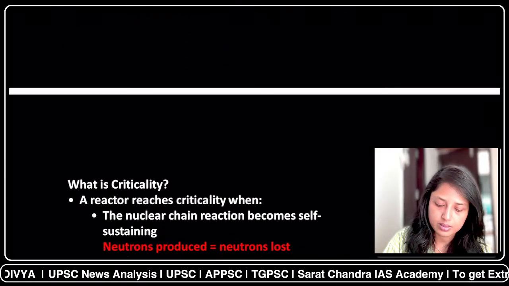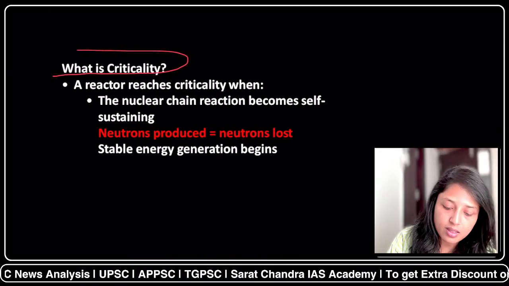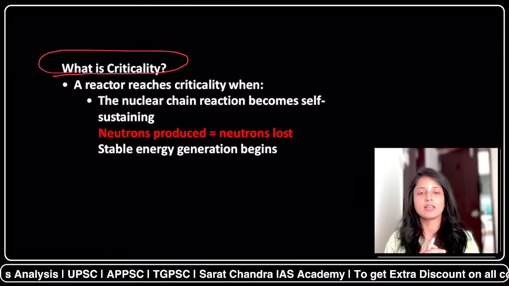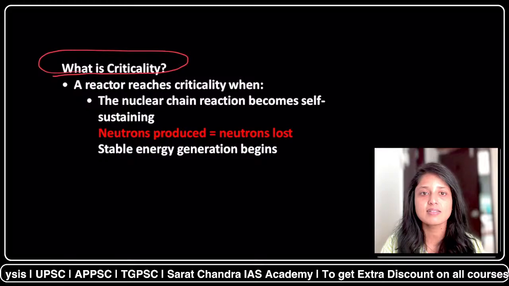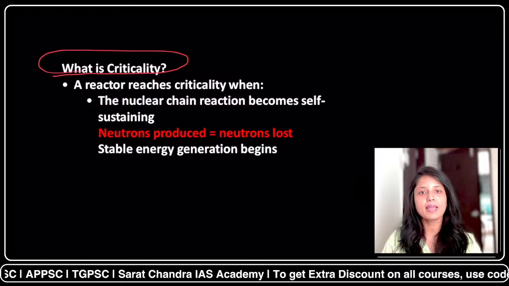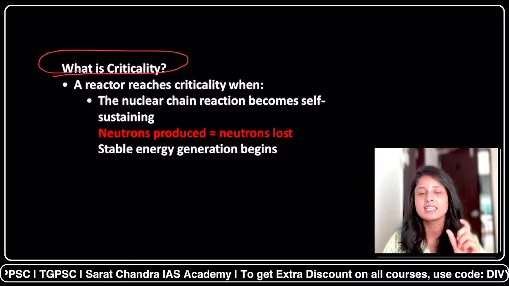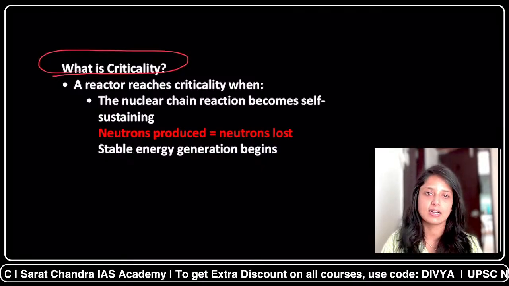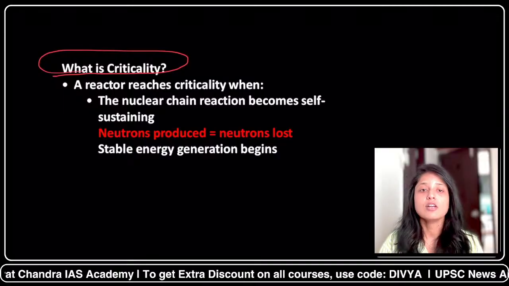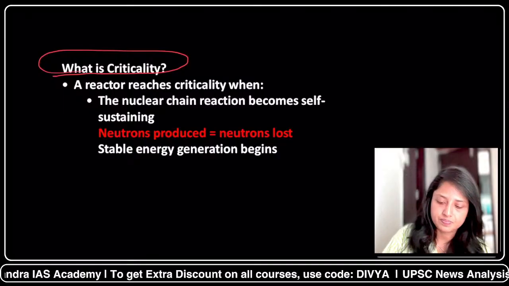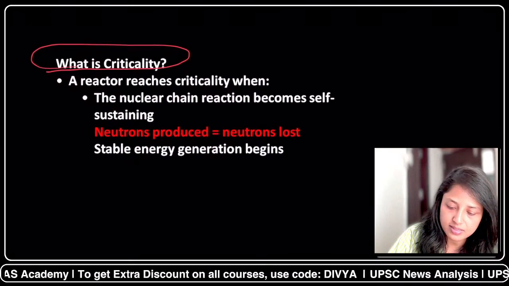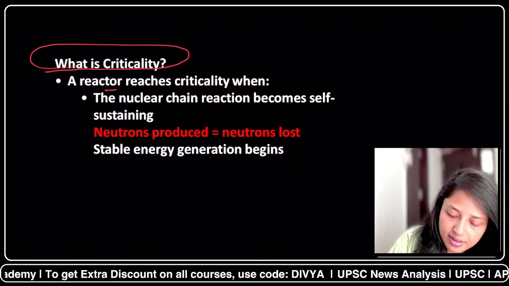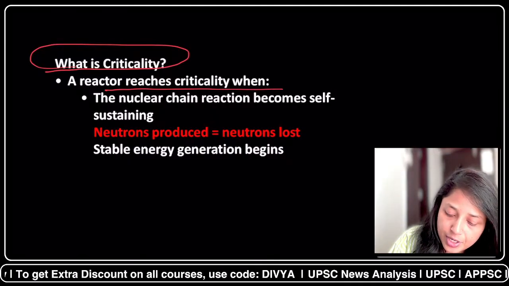First of all, you must know the meaning of criticality. Fast breeder reactors are nuclear power plants only. So what is the meaning of the statement when we say that a fast breeder reactor has reached its criticality? Criticality means, a nuclear reactor reaches criticality when it is self-sustaining.